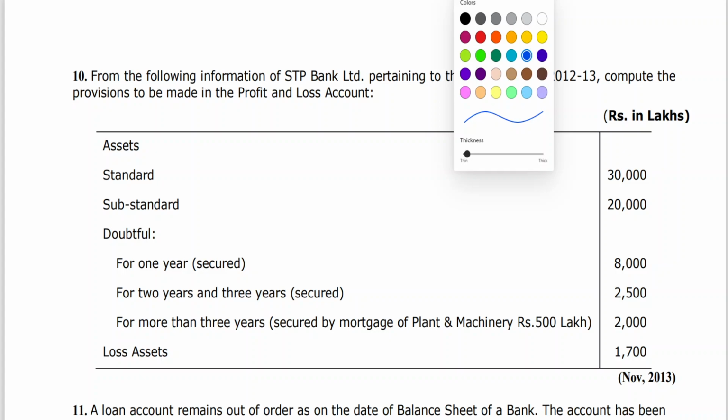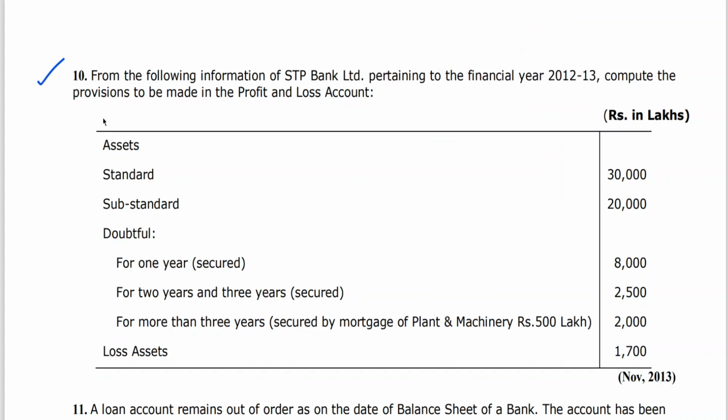Hi friends, in today's class I am going to work out problem number 10. In the last class we have seen calculation of provision on advances to be made in profit and loss account. In continuation of that, today I will be taking the 10th problem from our study material.